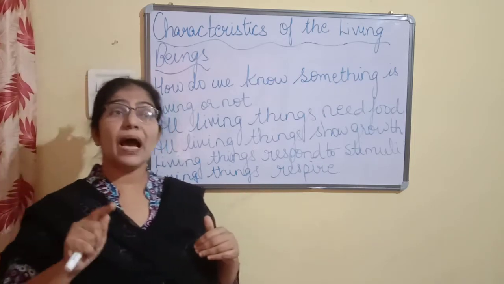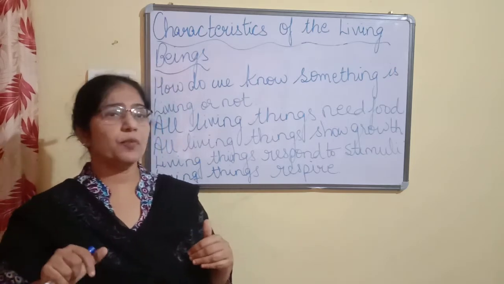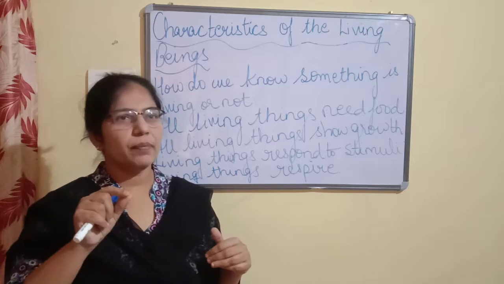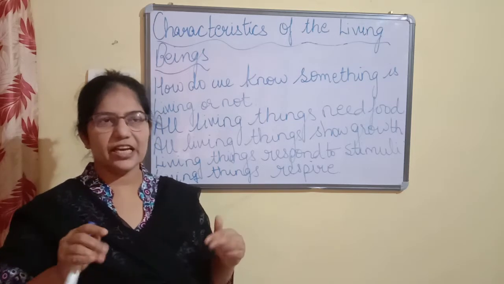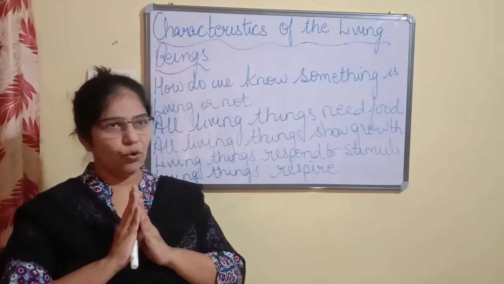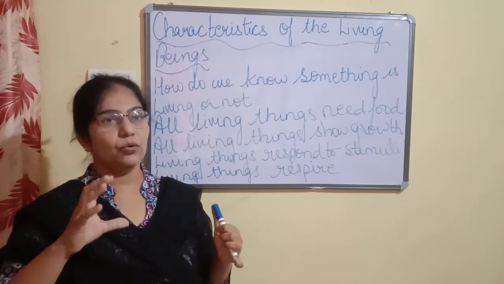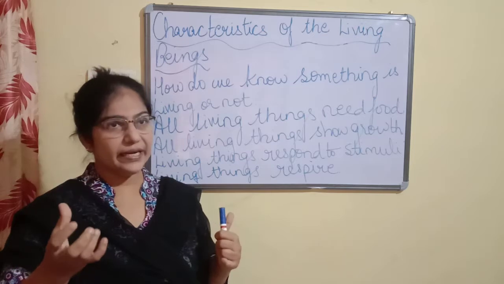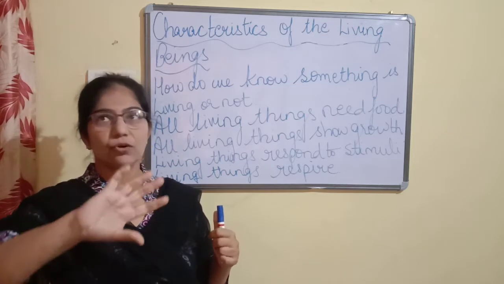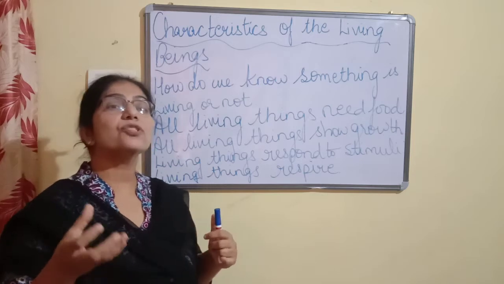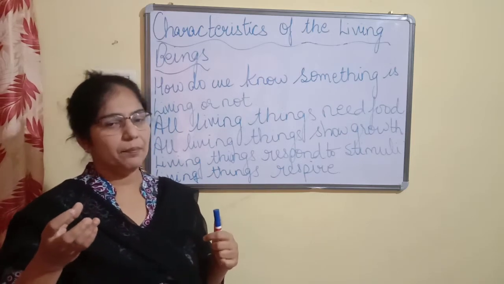Then we come to plants. How do they show response to stimuli? You must have seen the touch-me-not plant or mimosa plant. If you touch it, the leaves fold. Then there are certain plants which only bloom during the daytime. The sunflower also always moves towards the sunlight. So these are the responses to stimuli shown by plants.